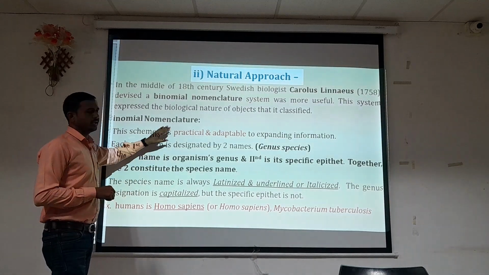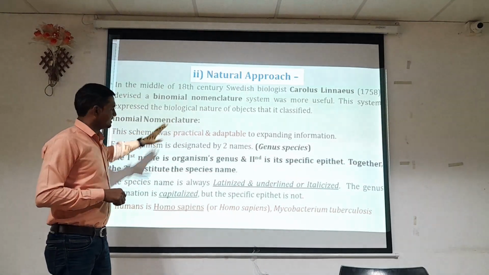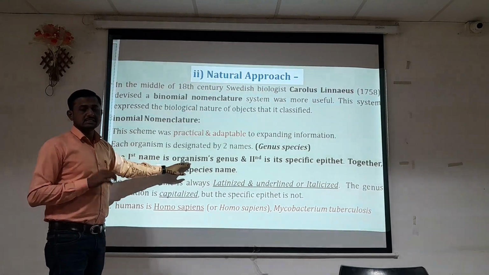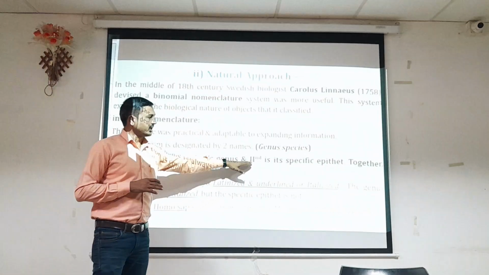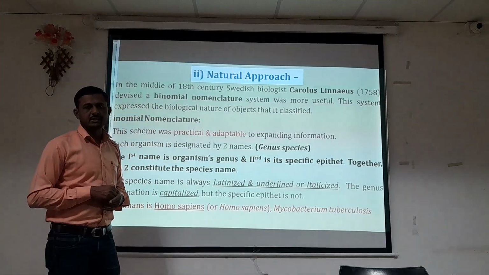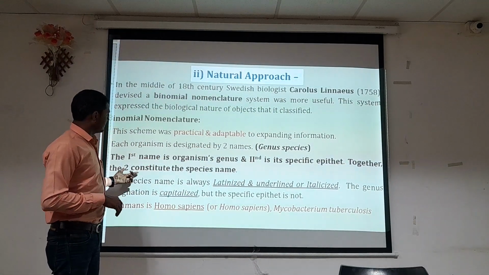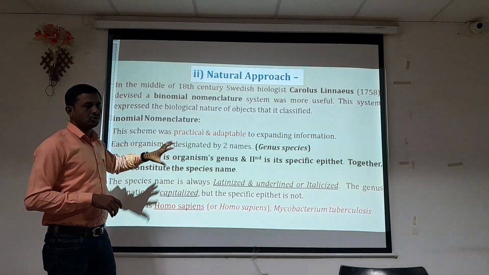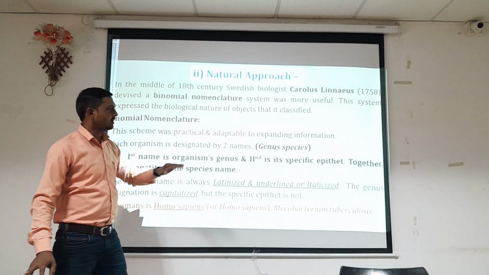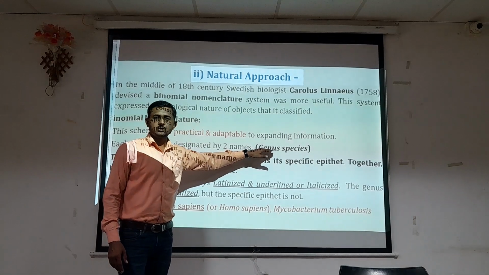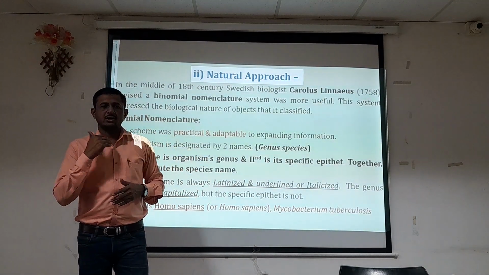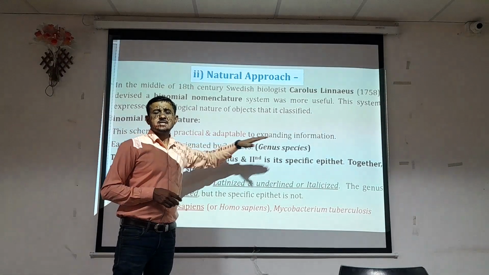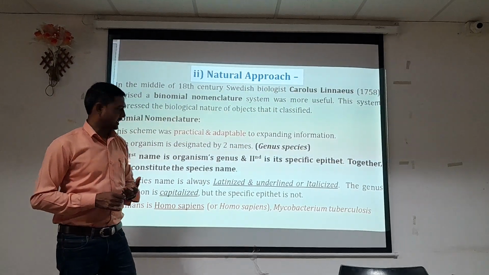The first name is the organism's genus name, and the second is its specific epithet; together the two constitute the species name.